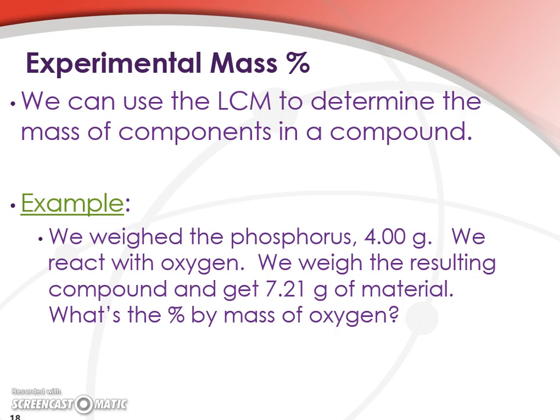So we can take this example. We weighed phosphorus, 4 grams of it. We reacted it with oxygen, and the resulting material weighed 7.21 grams. Well, we had 4 grams of phosphorus. We wound up with 7.21 grams of the new material. Where did the rest of the weight come from? Well, it had to have come from oxygen. So then we can use that to get the percent oxygen by mass.